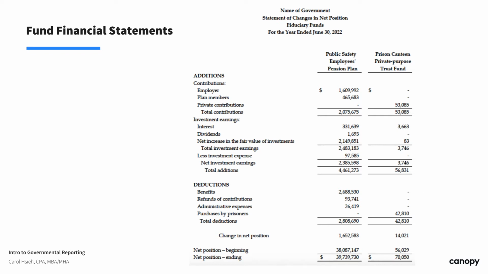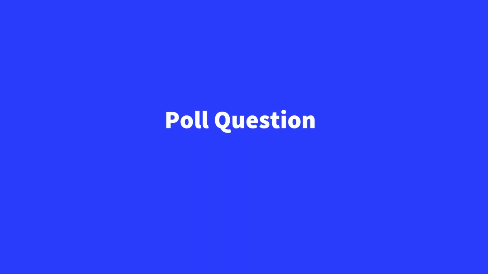So now we have seen all financial statements within a CAFR and learned how these financial statements communicate a reporting entity's financial condition at a very high level.